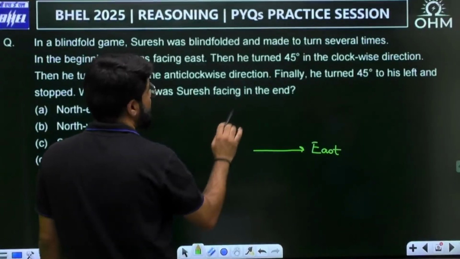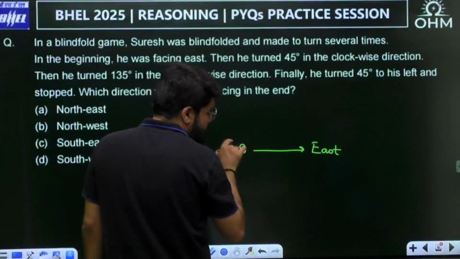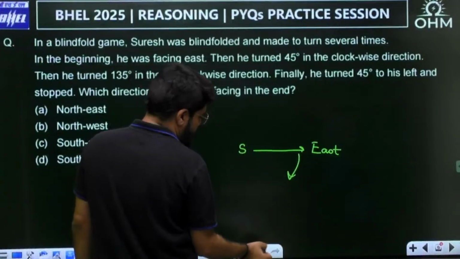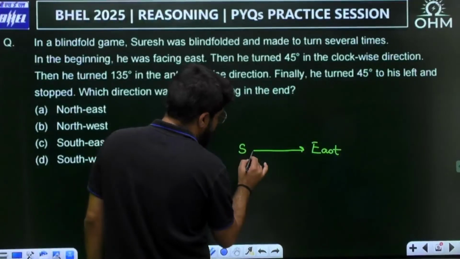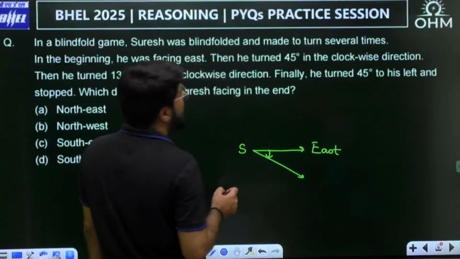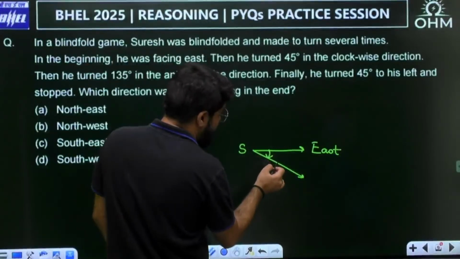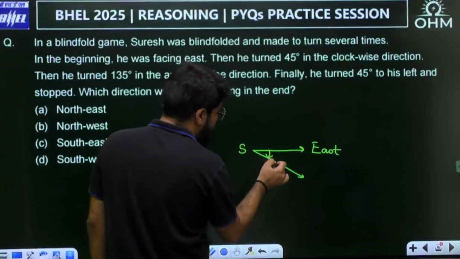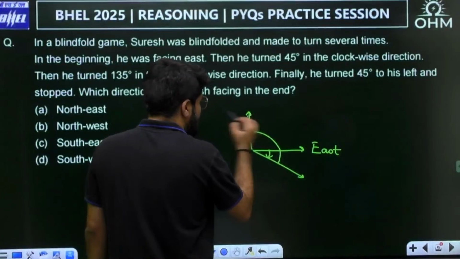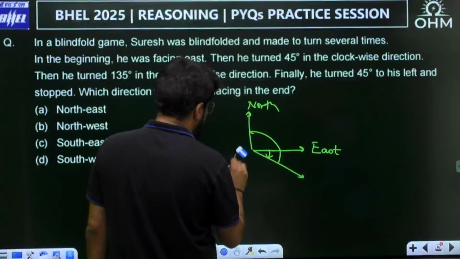Then he turned 45-degree clockwise. So if this is where Suresh is facing, this will be the clockwise direction. 45-degree clockwise, that is the first movement. Then 135 anti-clockwise. From here, 135 anti-clockwise in the opposite direction means this 45 plus 90. So you'll come perpendicular to the initial direction, and if this is east, we know this will be north. Correct?